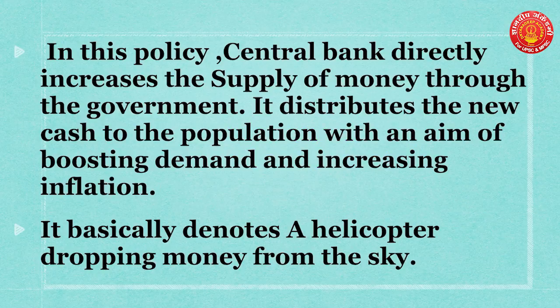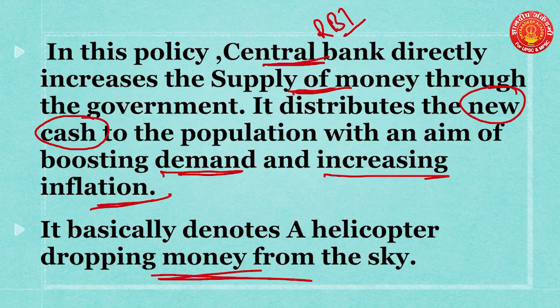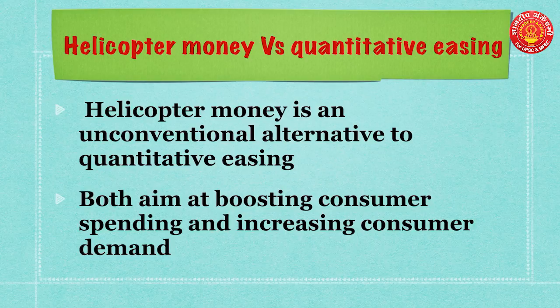Now in this policy, the central bank, like in case of India it is the Reserve Bank of India, directly increases the supply of money through the government. It distributes the new cash, I am using the word new cash, which is printed currency, to the population with an aim of boosting demand, to increase demand and increase inflation. This is what the basics is. It basically denotes a helicopter dropping money from the sky. This is what we have studied. So remember the word new cash. This was the basic concept about helicopter money.